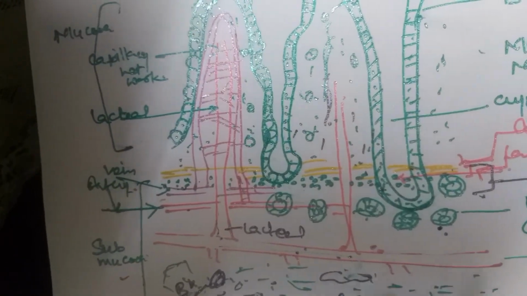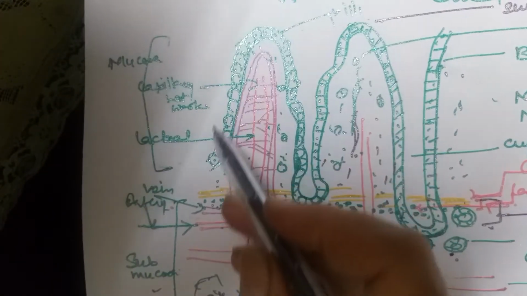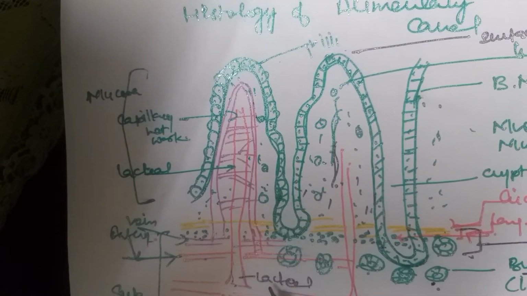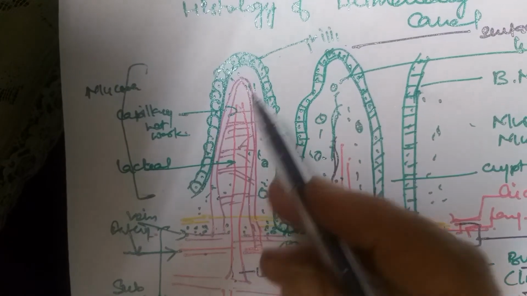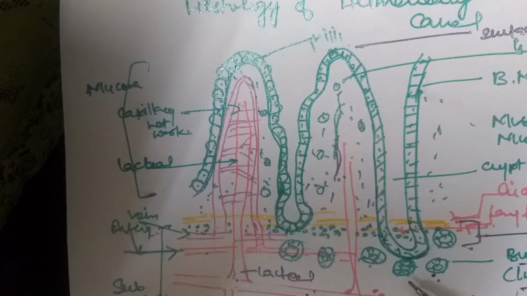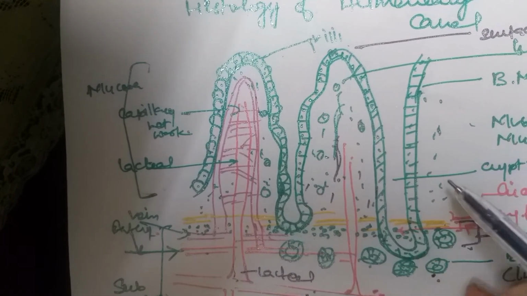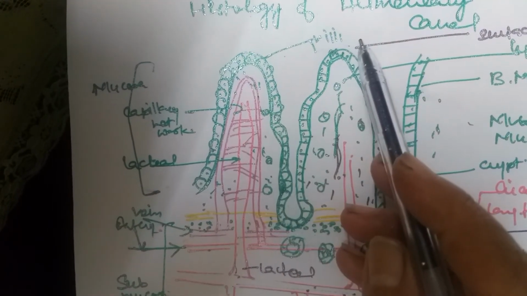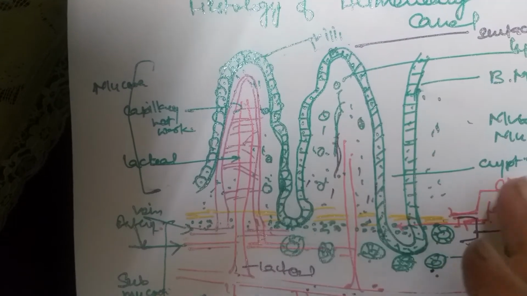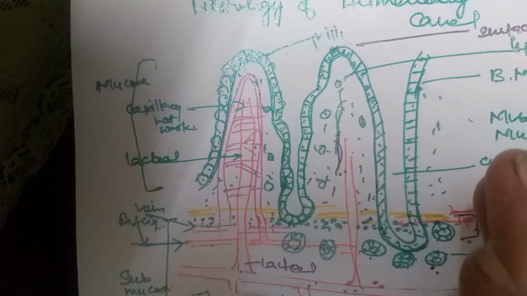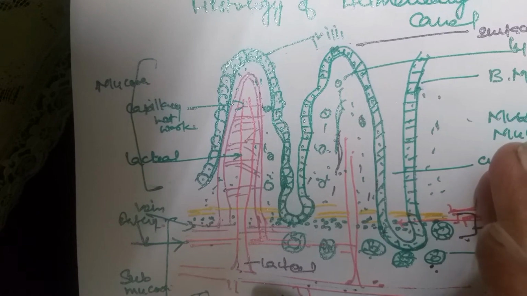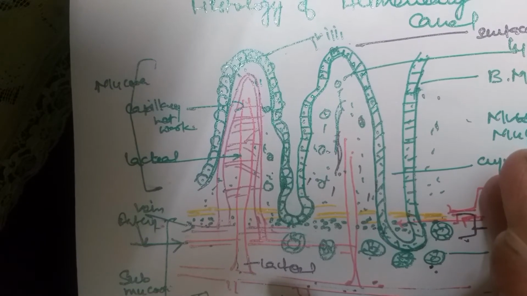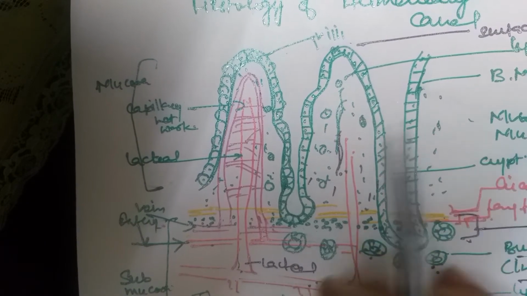Next is the mucosa. The last layer, the fourth layer, is the mucosa. The mucosa is raised into circular folds, and it has innumerable finger-like projections which are called villi. The purpose of the folds and villi is to increase the total surface area of the intestine, and that quickens the absorption of the food. The mucosa further consists of three layers.